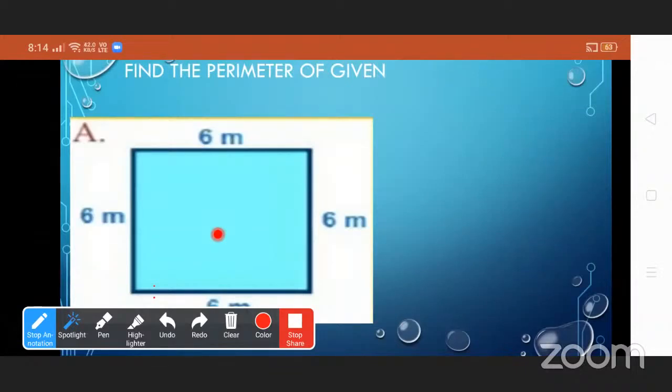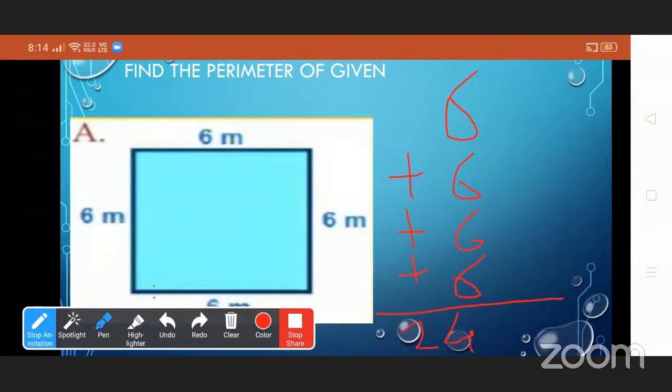It is a square. A square has all sides equal. So here the perimeter is 6 plus 6 plus 6 plus 6. The final answer is 24 meter.